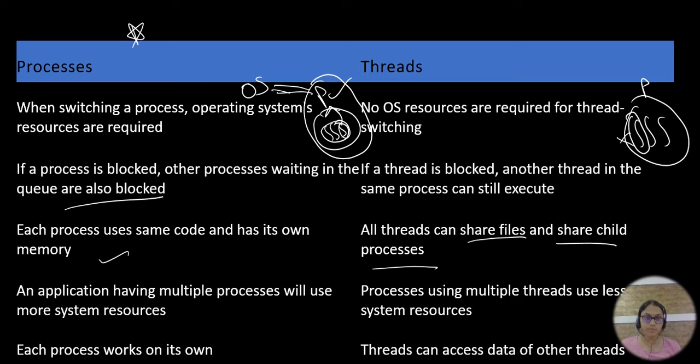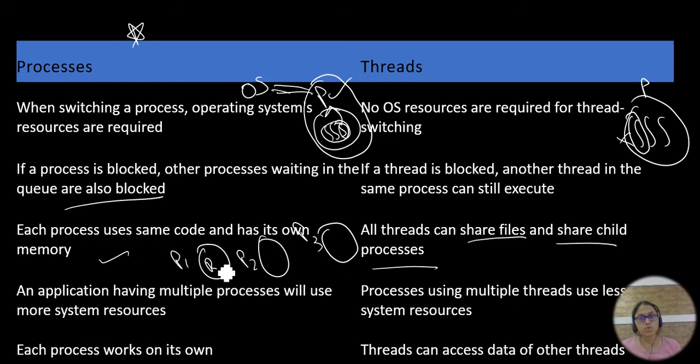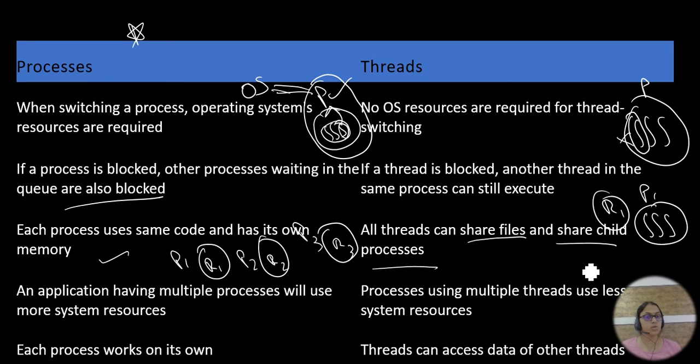Are you getting clarity? Here, process 1, process 2, process 3. Process 1 is using resource 1, resource 2, resource 3, so here 3 resources are being used. If you come to threads, in process 1 multiple threads are there. This process 1 is using only resource 1. Each and every thread is using resource 1 only. So obviously in threads, resource utilization is less.